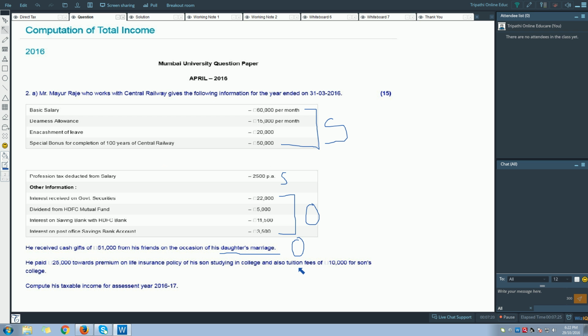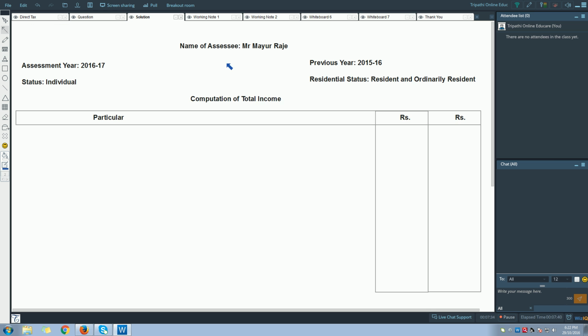And the next is tuition fees. If you are paying tuition fees for son's college, that is also something you can claim as deduction under section 80C, right? Compute his taxable income for the assessment year 16-17. So let us start solving this.